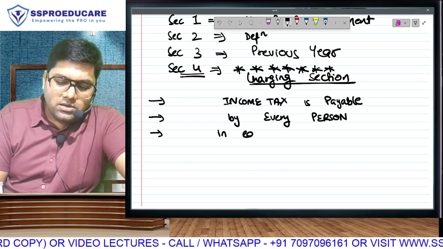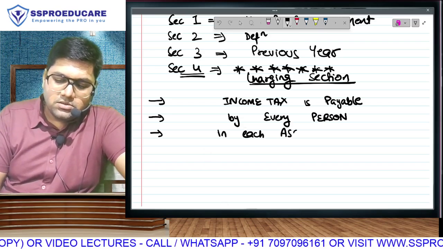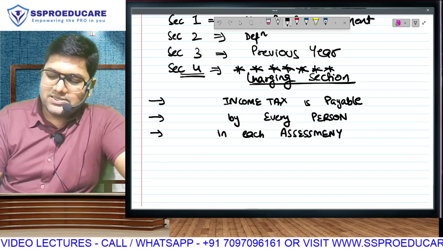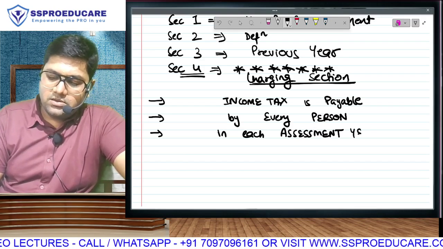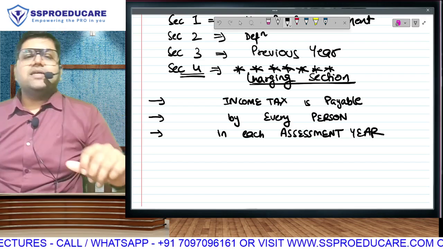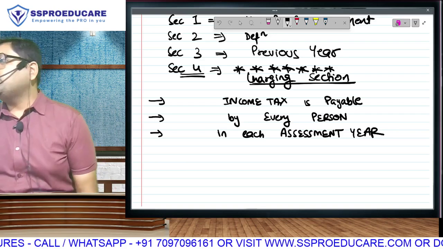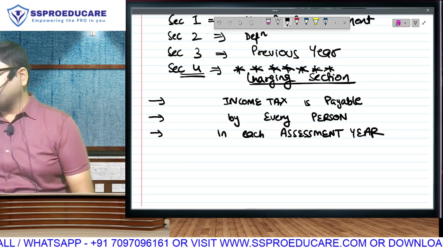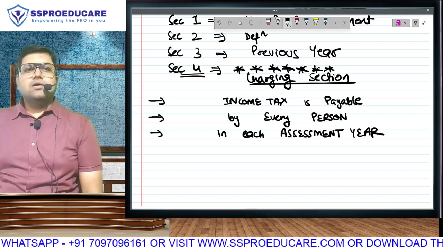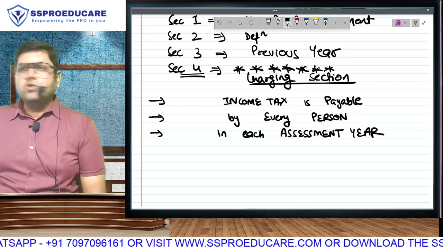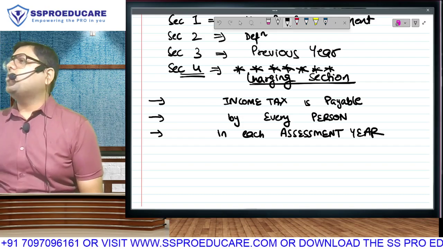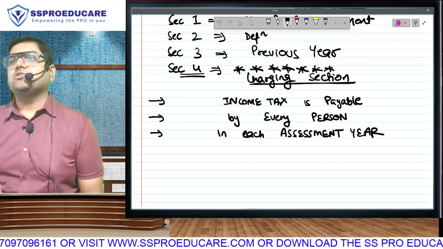Second part of the sentence. In each assessment year, income tax is payable by every person in each assessment year. I'll require a couple of minutes to explain this. Okay. You don't pay income tax on your income earned on a day-to-day basis or a weekly basis or a monthly basis.